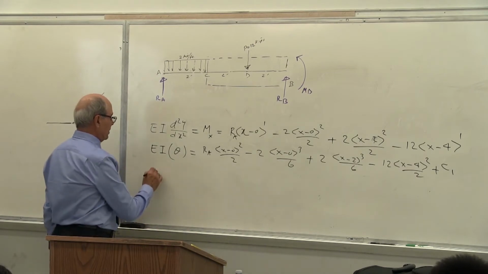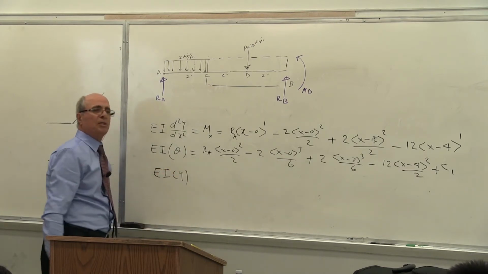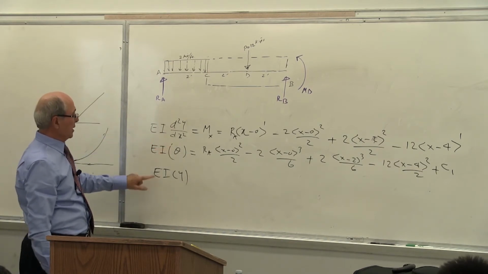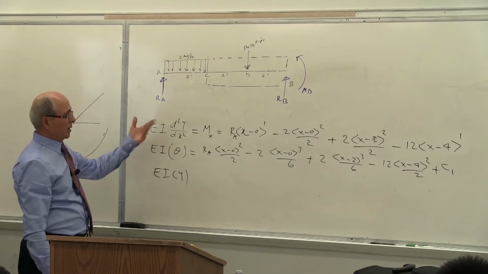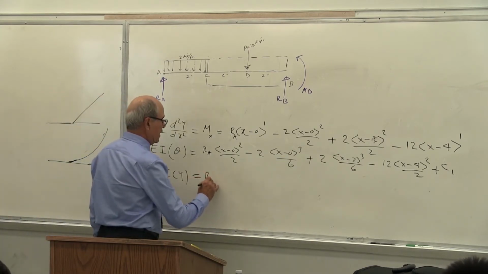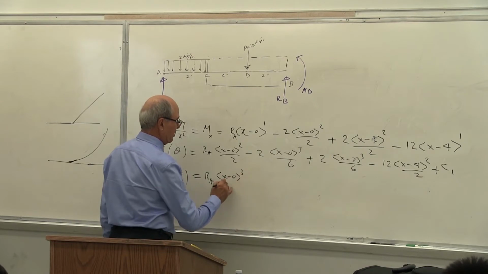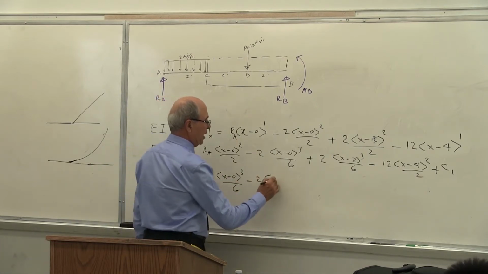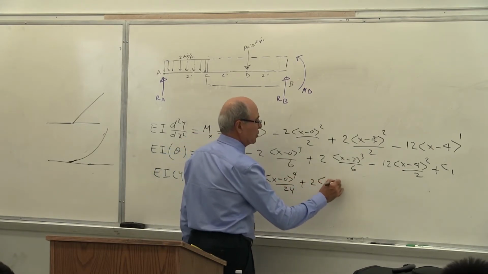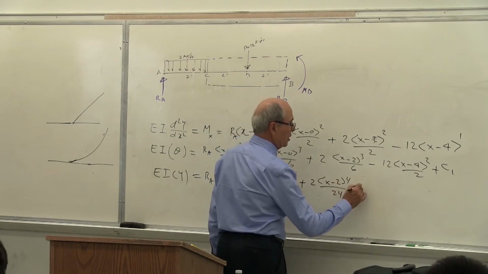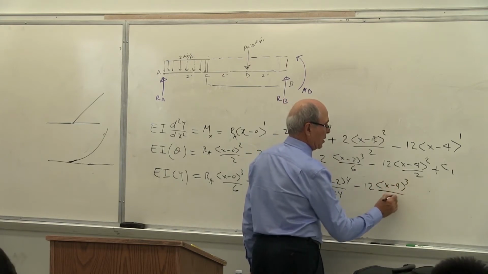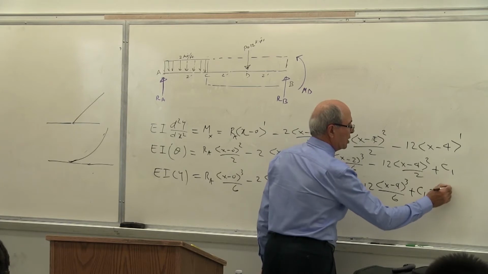Integration is simple. The next one is EI times y. This is EI dy by dx. dy by dx is the theta function, then the integral of theta is y. That's how you go from y double prime to y prime and y. Is that correct or not? EI y equals RA x minus 0 to the power of 3 over 6, minus 2 x minus 0 to the power of 4 over 24, plus 2 x minus 2 to the power of 4 over 24, minus 12 x minus 4 to the power of 3 over 6, plus C1 x plus C2.